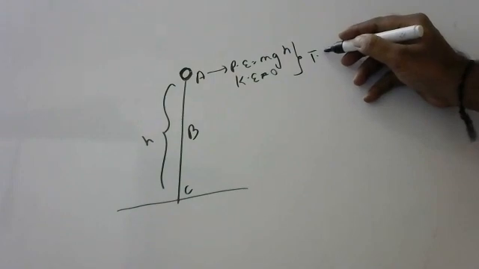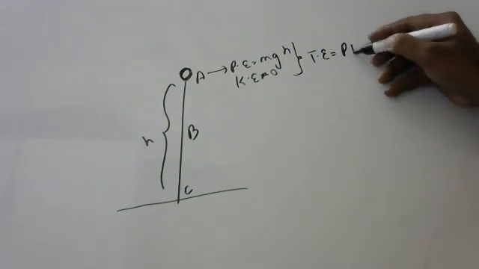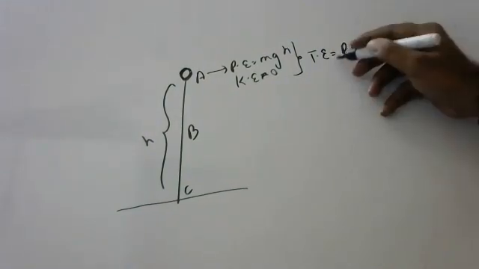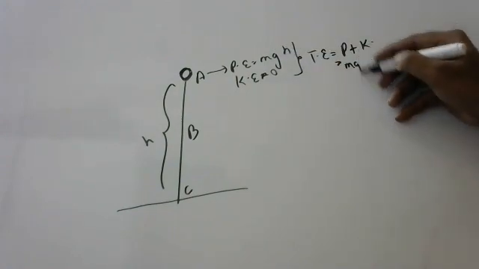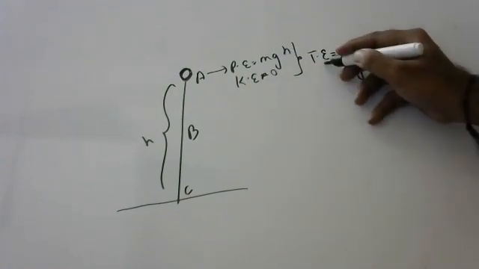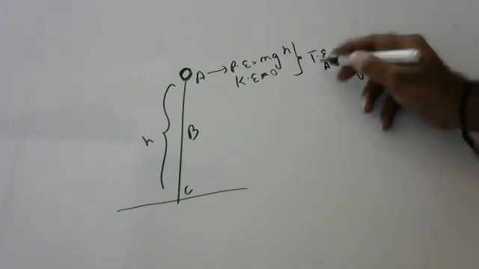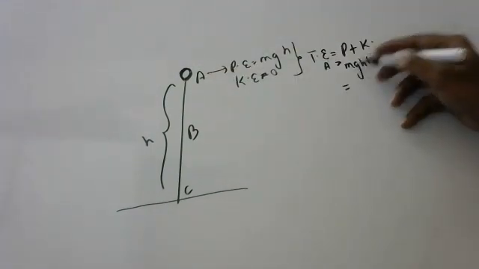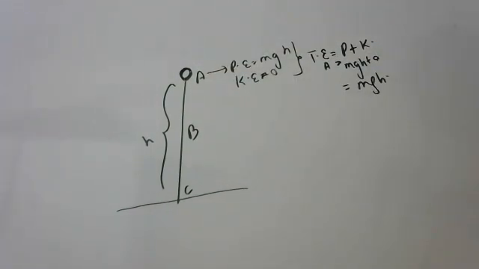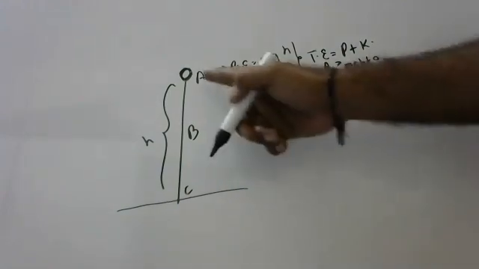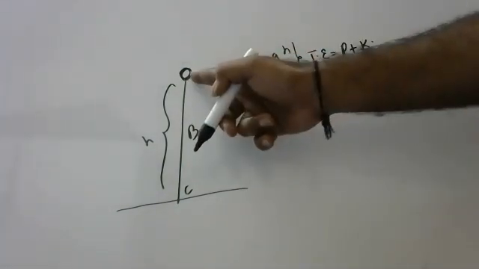So total energy here is potential plus kinetic energy. Potential is mgh, kinetic energy is zero. So the total energy at position A is mgh plus zero, which is mgh. Here there is no kinetic energy, only potential energy is there.